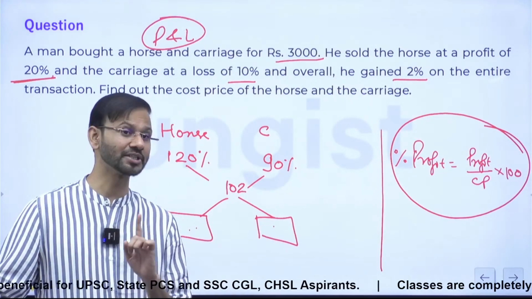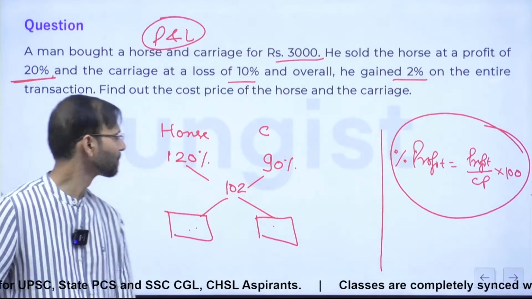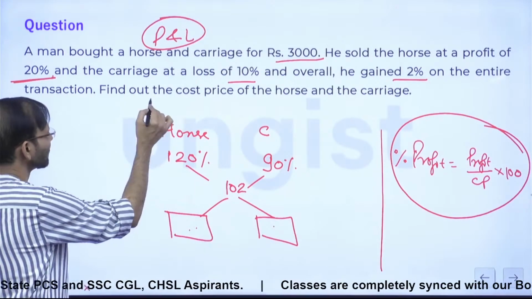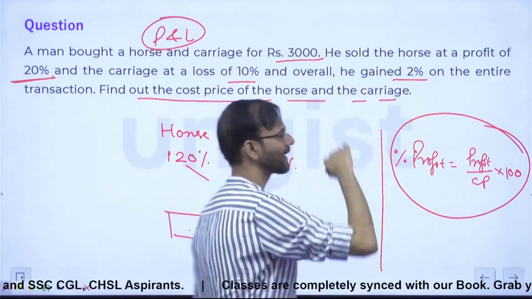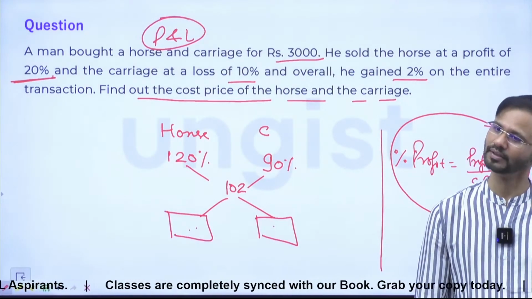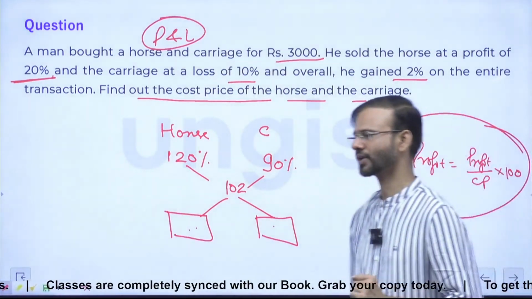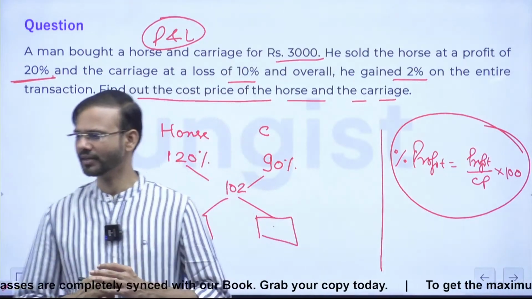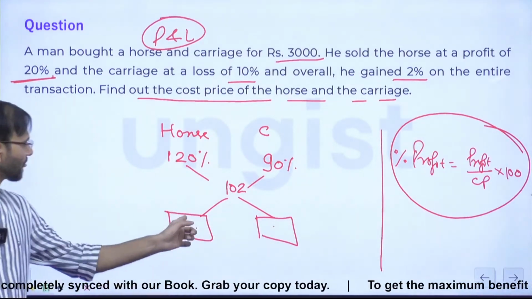Correct? ये बात हमेशा ध्यान रखिएगा. ठीक है? And just look at the question also. They are saying find out the CP of the horses and the carriage. Right? Okay? Acha. So now, just tell me, what should I write here?